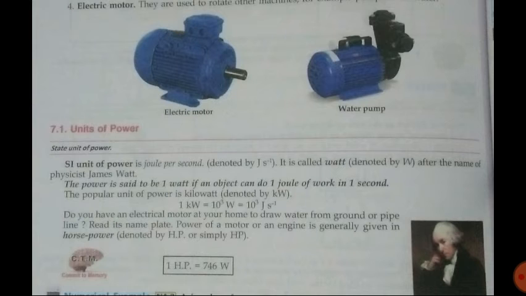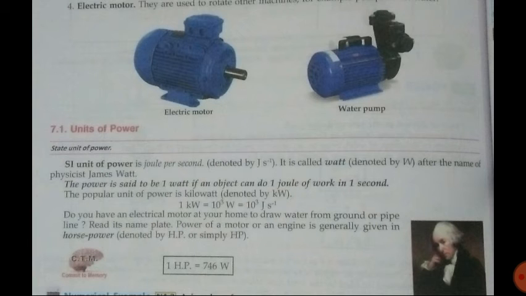Here on the left hand side bottom corner you can see a picture of that scientist James Watt. So on the name of James Watt we have given power a unit watt. It is represented by the symbol capital W. The power is said to be 1 watt if an object can do 1 joule of work in 1 second.